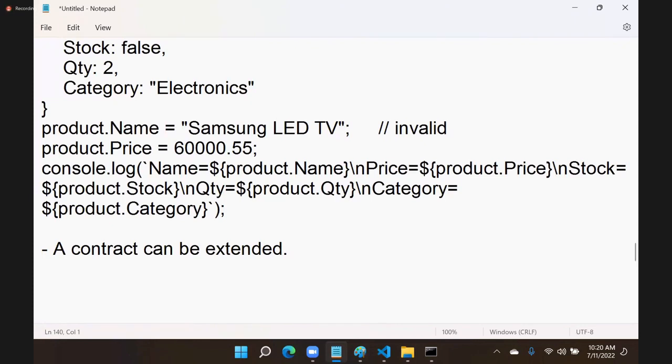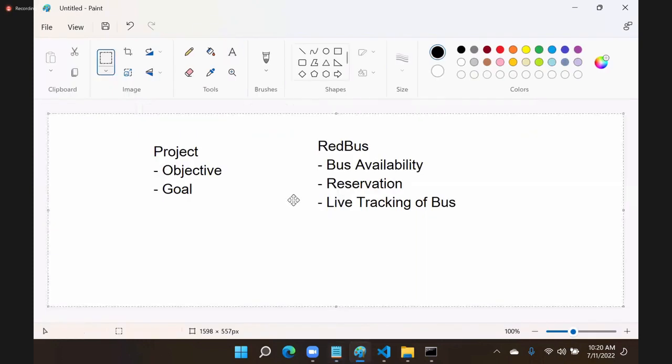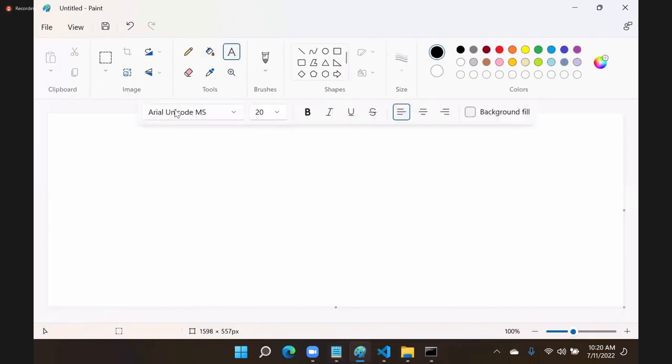Why do we need to extend the contract? Why can't you replace the contract? Replacing a contract is not a good idea. Always extending is a good idea. Why? For example, see here, what is meant by extending? Suppose we designed a bank application. This is bank application version 1. In this version, we have two options.